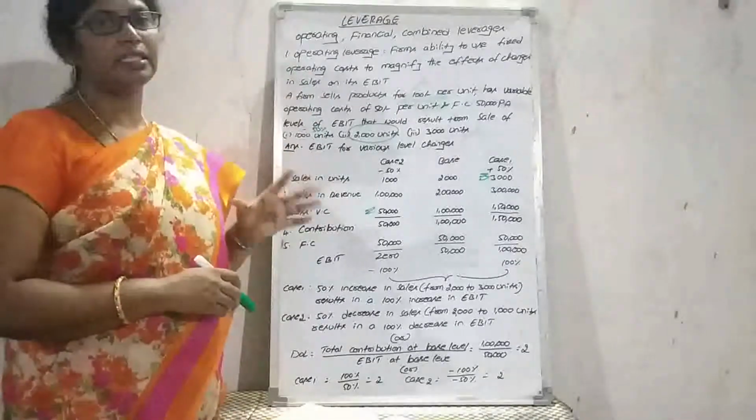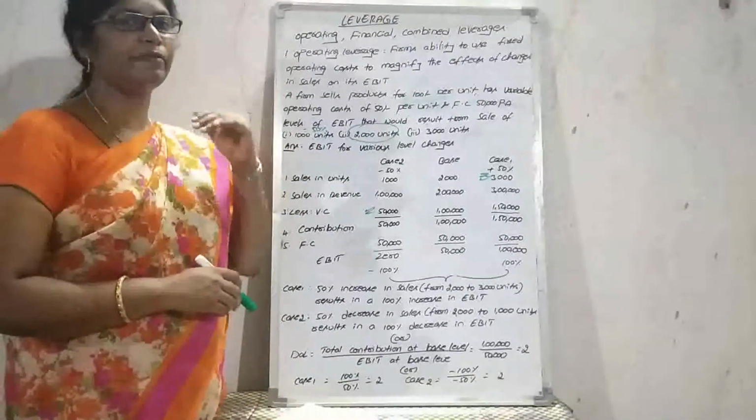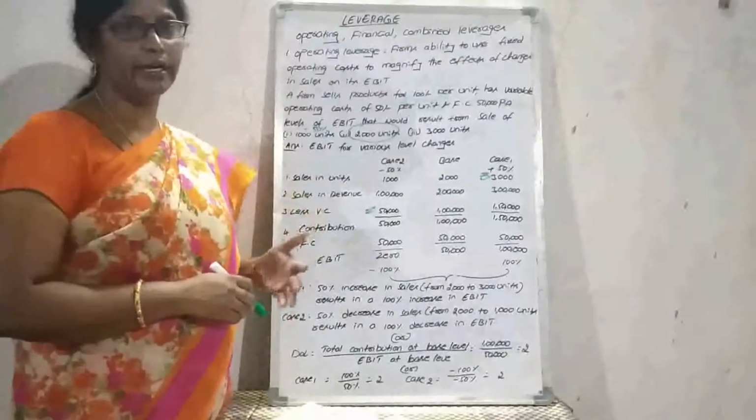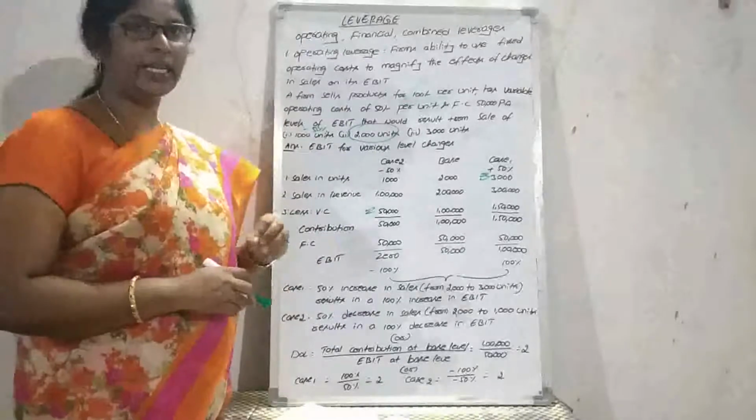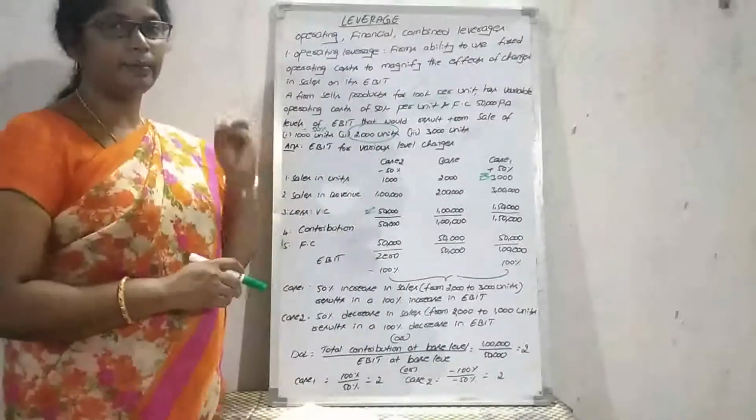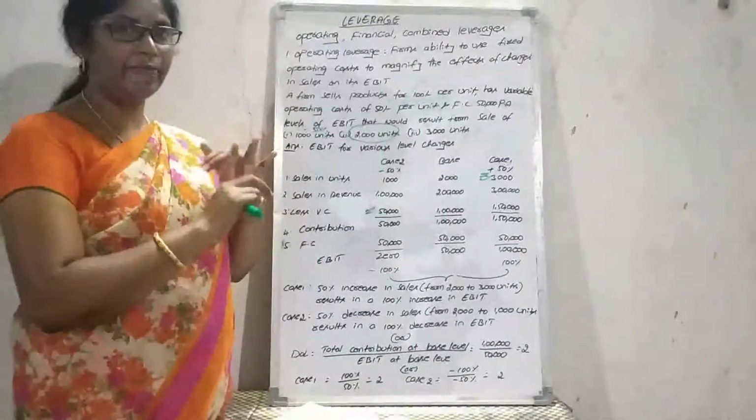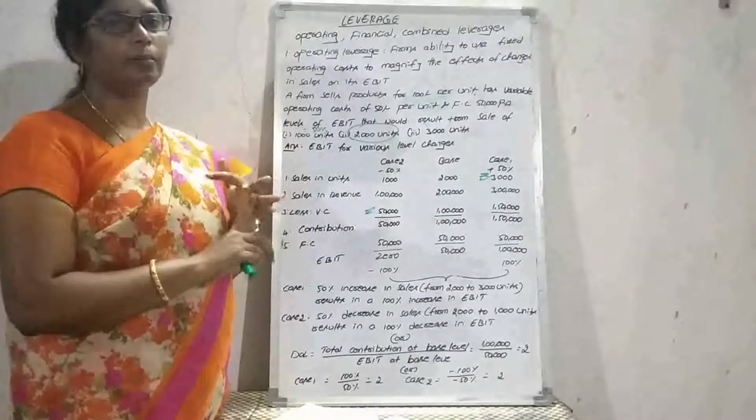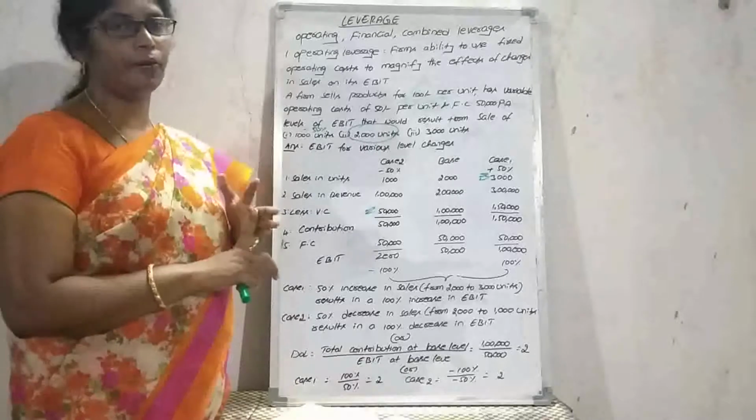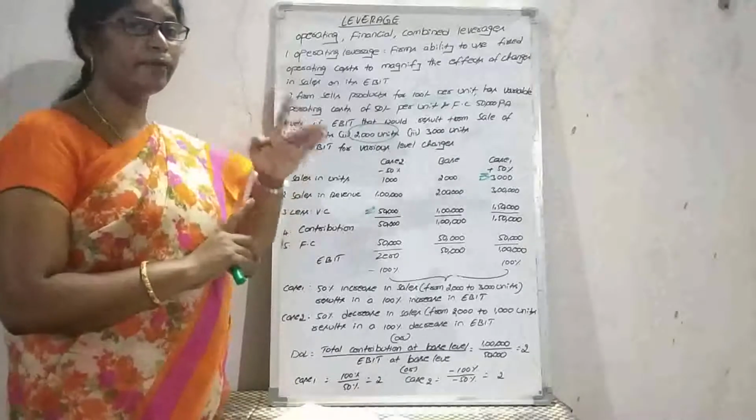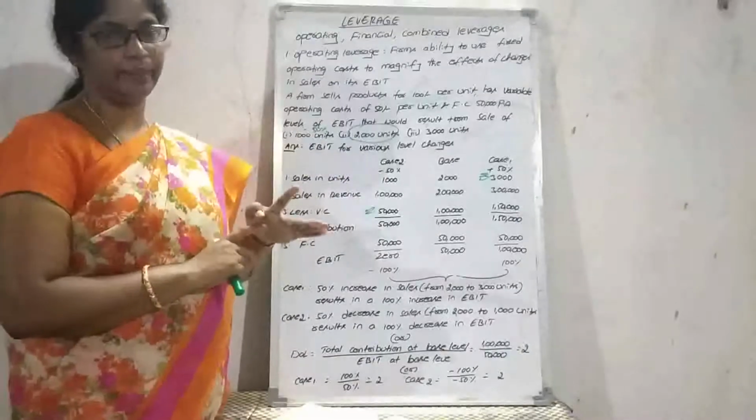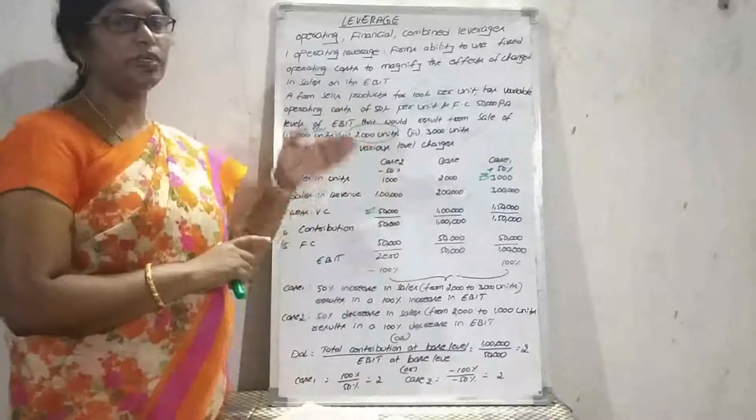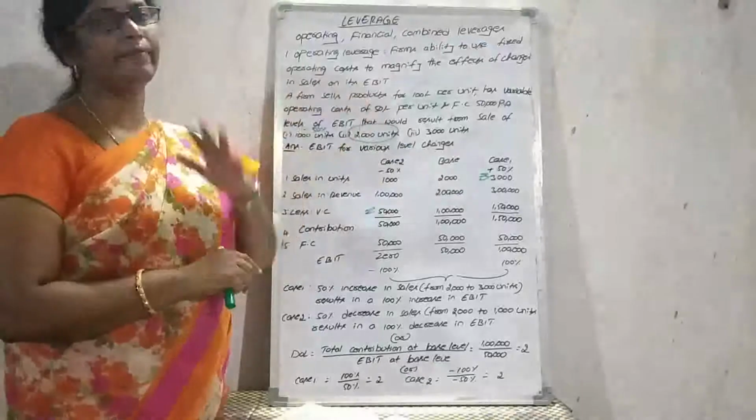Based on that cost, we can determine earnings before interest and tax. For determining the earnings before interest and tax, we have to take some points. The points are sales and variable cost. Sales minus variable cost equals contribution. Contribution minus fixed cost equals profit. That profit is before interest and tax. So based on that EBIT, we are going to determine the operating leverage.